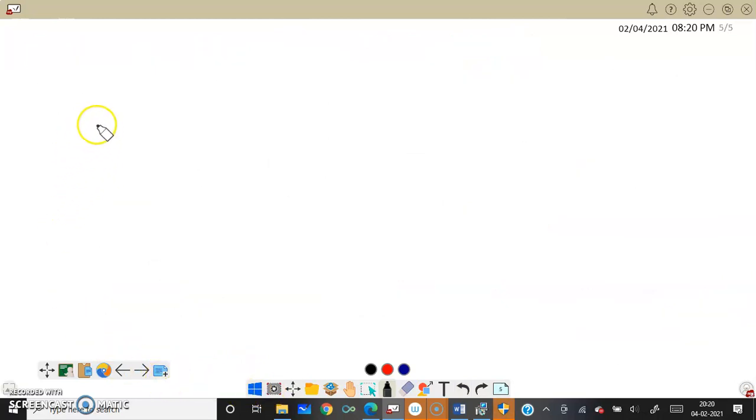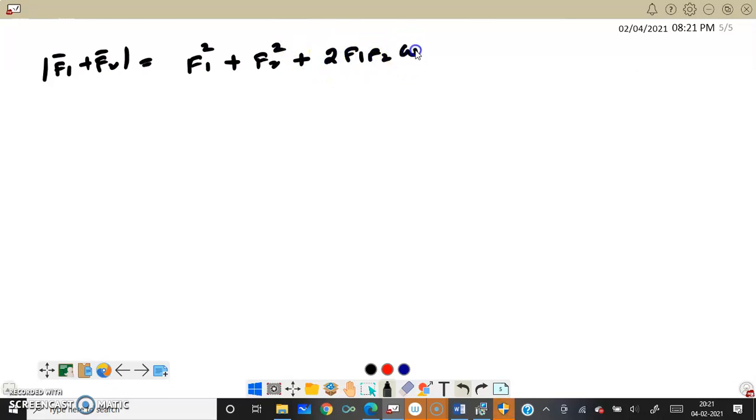What we have seen in the previous session is that modulus of F1 plus F2 is nothing but F1 dot F1, that is F1 square, plus F2 dot F2, which is F2 square, plus F1 dot F2, that is 2 F1 F2 cos of the angle between them. Cos of the angle between them is alpha. So this is what we got, right?